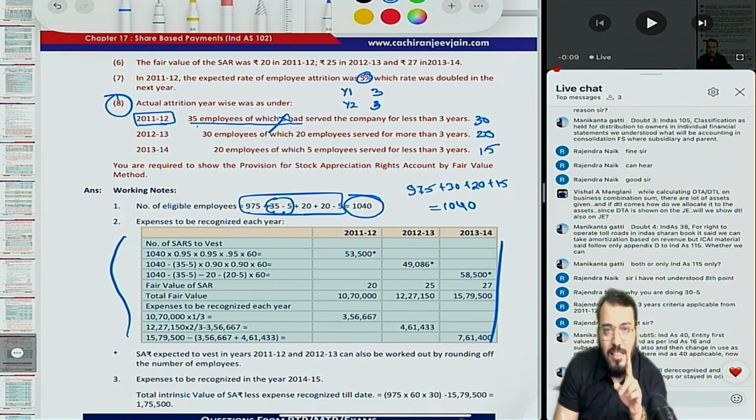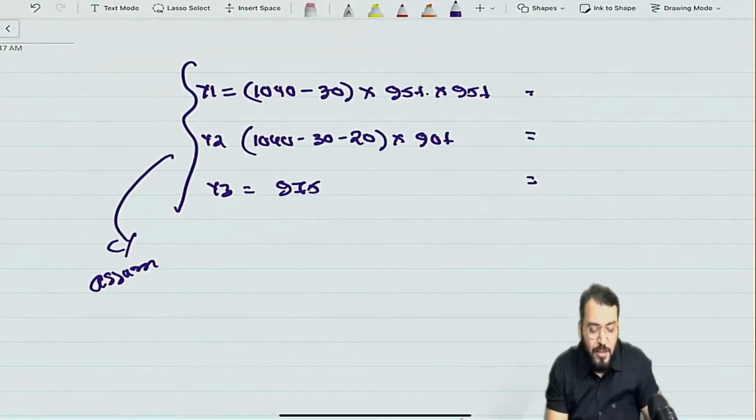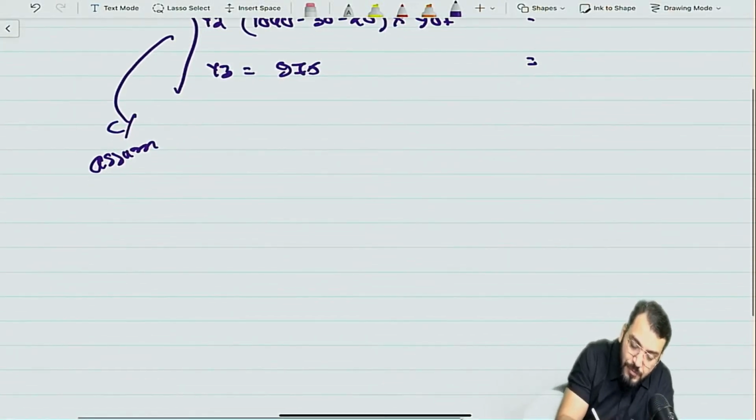Just try to understand, either DTA will come or DTL will come. I have not understood your doubt actually. What do you want to say? How to allocate? The allocation is not required. Just try to understand what Ind AS 12 says.